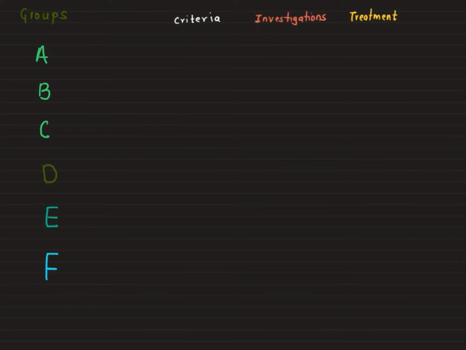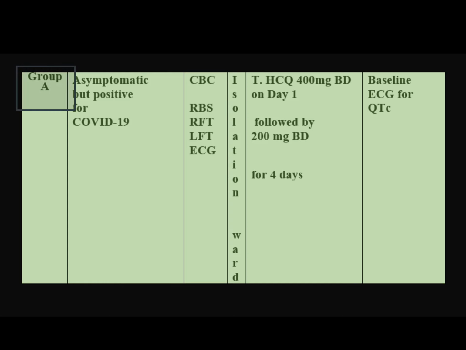Okay, so the treatment protocol consists of groups, criteria, the investigations needed, and the treatment part. Also, they have advised where to admit. So A, B, C, D, E, F are the groups based on increasing severity. There are also stages, where A, B, C are considered stage 1, D and E stage 2, and the third stage is F. Let's take the first group, group A.